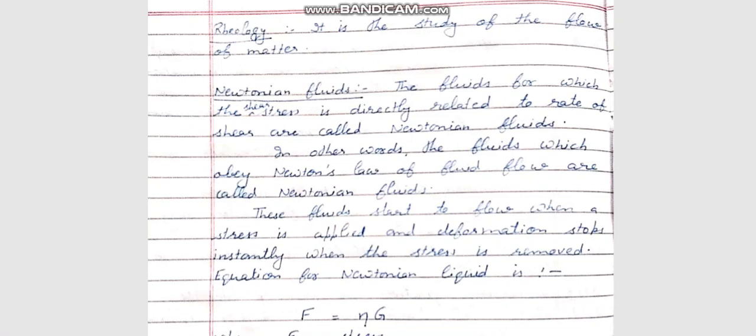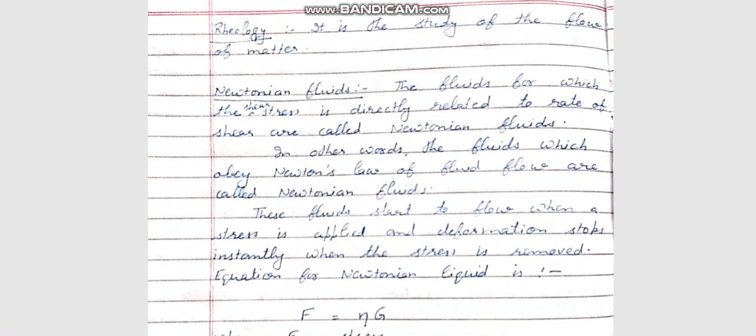And if the shear stress is increased by a factor of 10, then the rate of shear will also increase by a factor of 10. In other words, the fluids which obey Newton's law of fluid flow are called Newtonian fluids. On the basis of the scientist Newton, these fluids are categorized as Newtonian fluids.